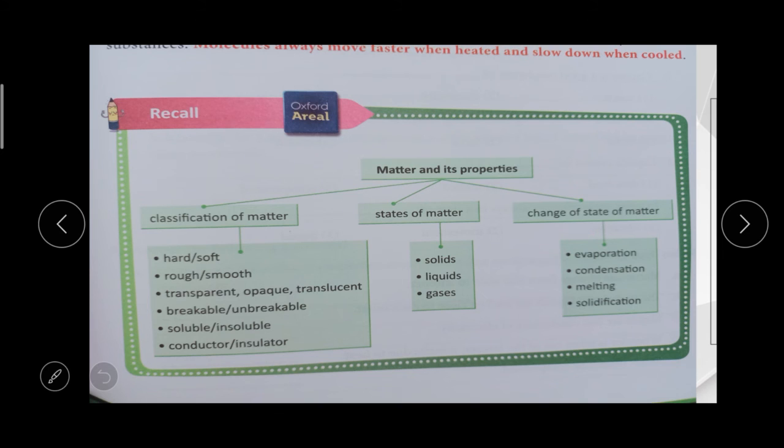Then states of matter. What are the three states of matter? Solid, liquid and gas. Then change of state of matter. What are the four processes? Evaporation, condensation, melting and solidification. Do you understand about that?